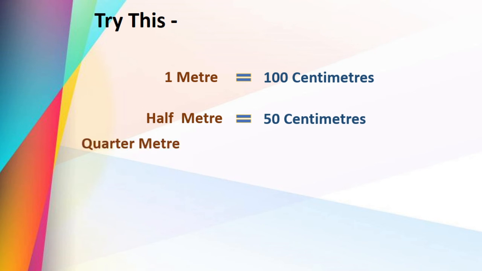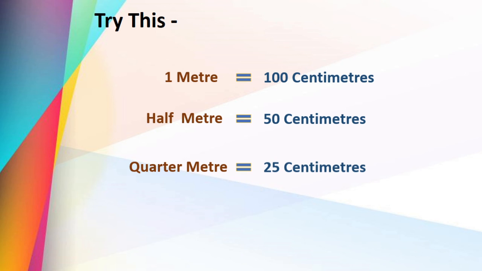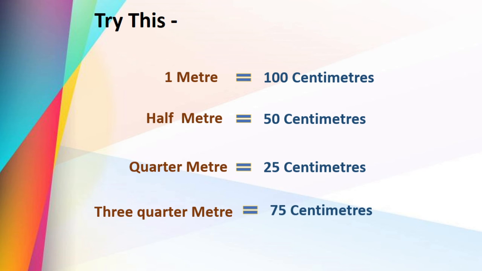Okay, what about quarter meter? Quarter means half of half. Means half of 50 is nothing but 25 centimeters. Now, come on, tell me about 3 quarter meter. That is nothing but half plus quarter. Half meter plus quarter meter. That is equal to 75 centimeters. Isn't it? Very good.